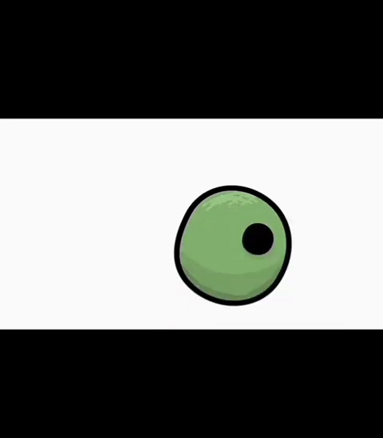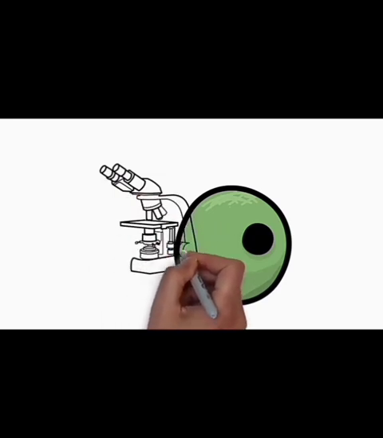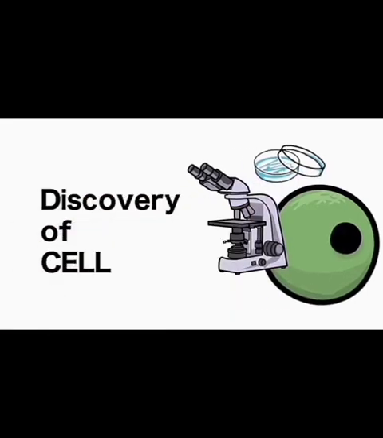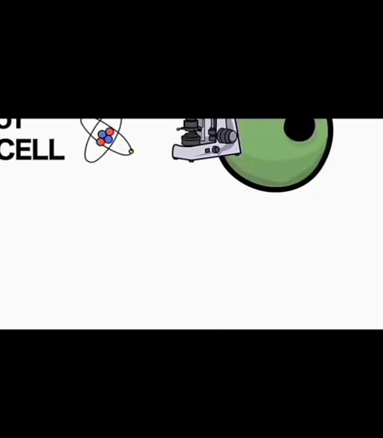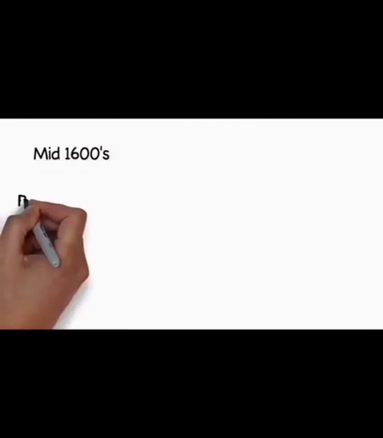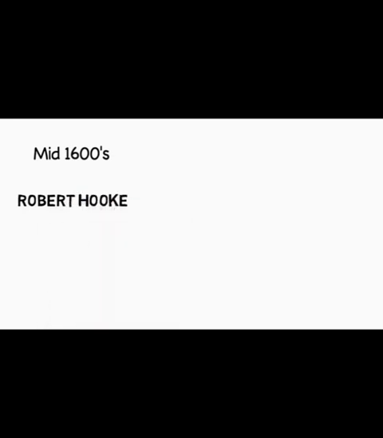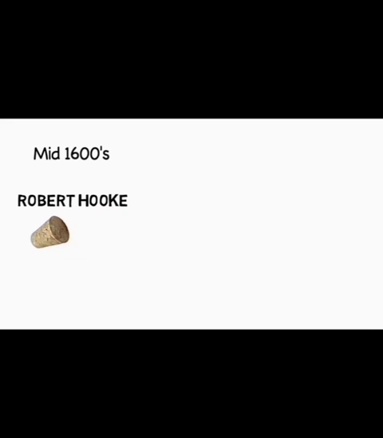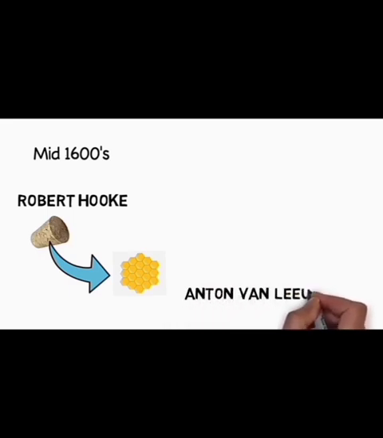Cells are too tiny to be seen by the naked eye, and therefore we require special instruments called microscopes to see them. Now let's find out who discovered the first cell and how. In the mid-1600s, Robert Hooke, an engineer and microscopist, discovered the cell in a bottle cork. He cut thin slices of the cork and observed them under a microscope. He found many honeycomb-like structures and small pores in them, which he named cells.